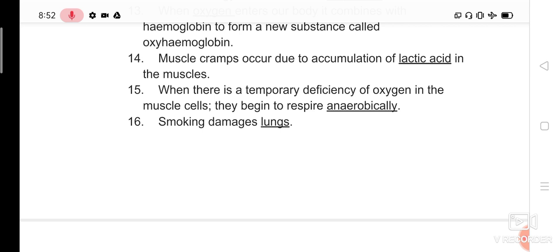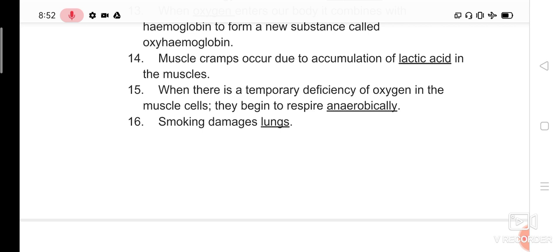So muscle cramps occur due to the accumulation, means deposition, of what? Lactic acid. And when does it happen? During anaerobic respiration. Anaerobic means in the absence of oxygen. When will anaerobic respiration take place in our body?